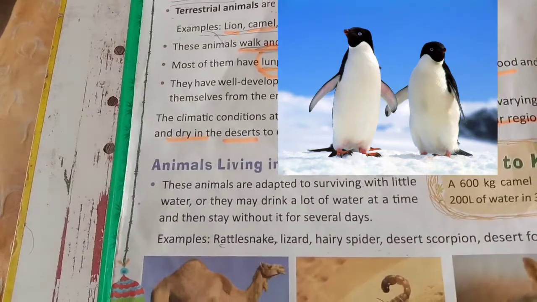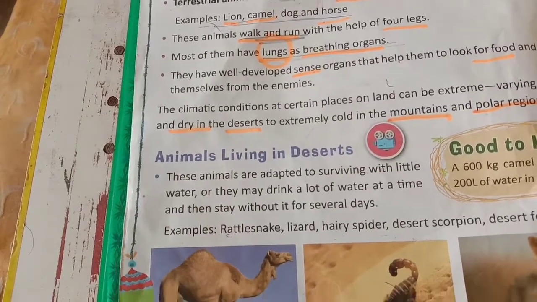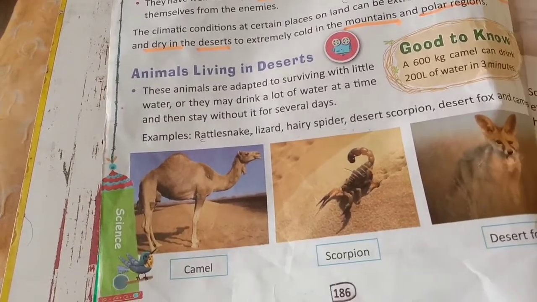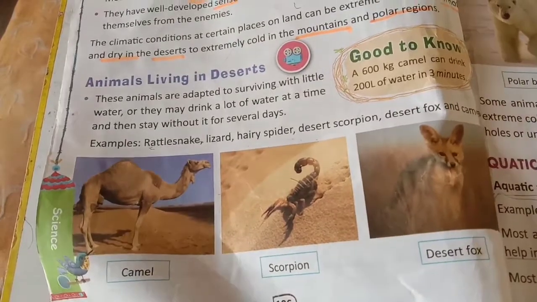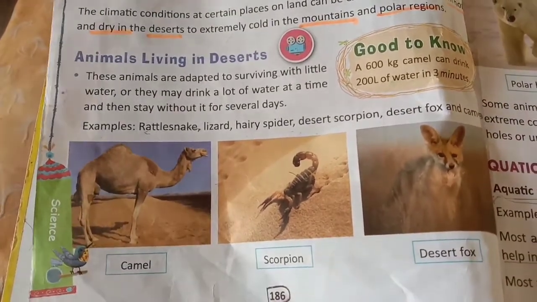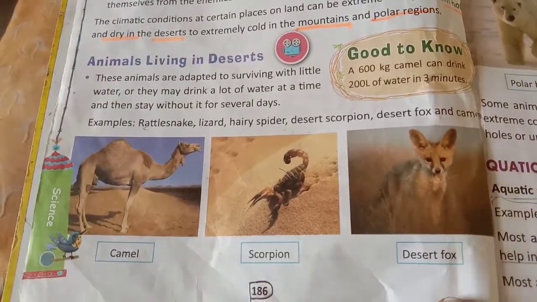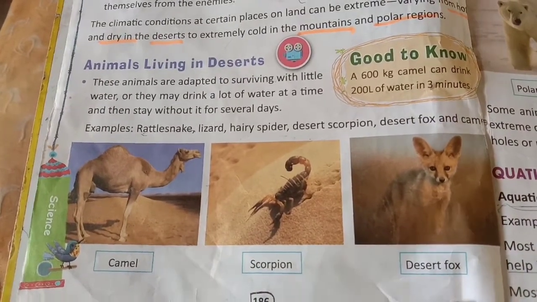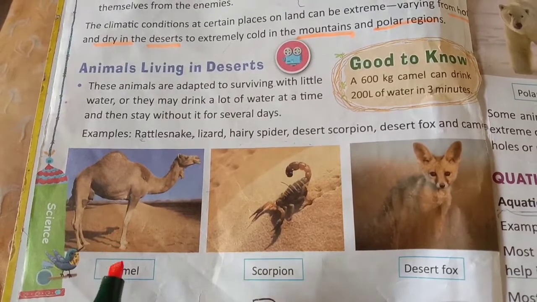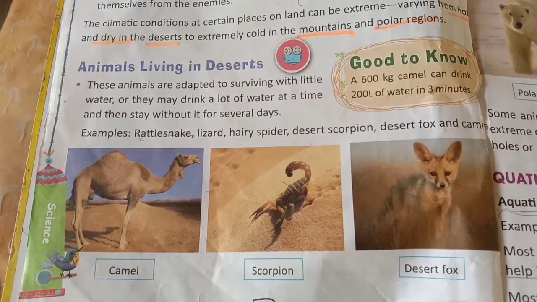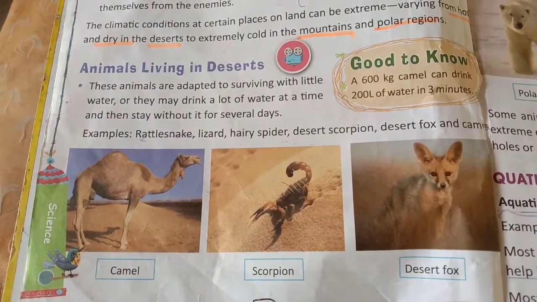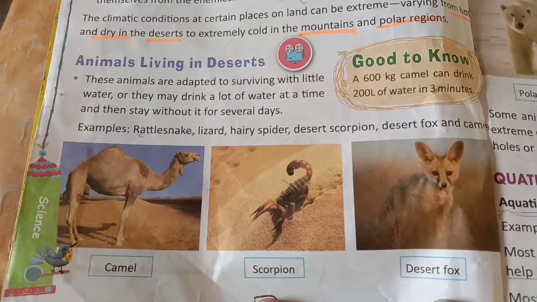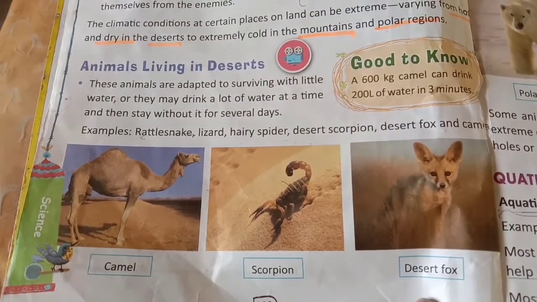Now we will see animals living in the desert. What are the animals living in the desert? You can see in the picture and tell me. There are 3 animals, and more than that, many animals live in the desert, but you know these 3 very easily. This is called a camel. Everyone knows, right? Camel is also called the ship of the desert. Scorpion and desert fox.